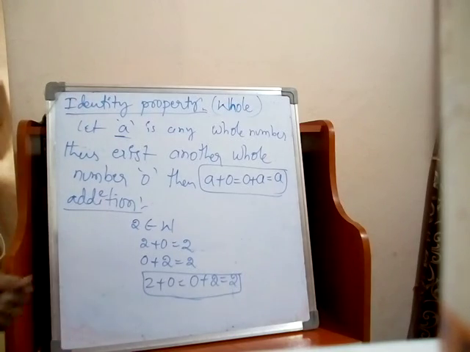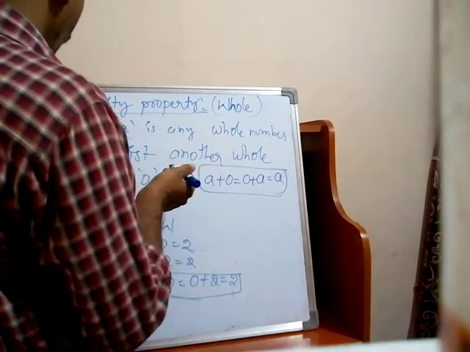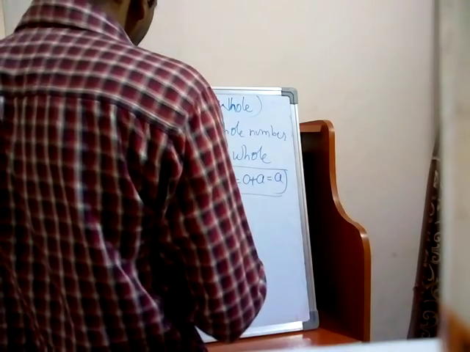So what is under multiplication? Let a be any whole number, there exists another whole number 1.